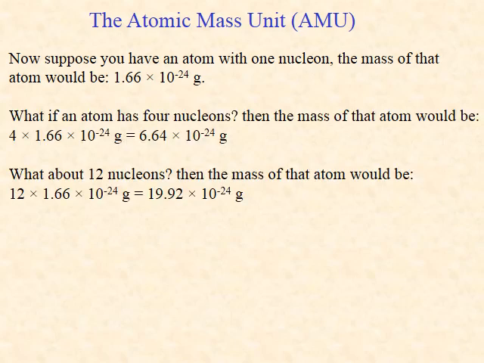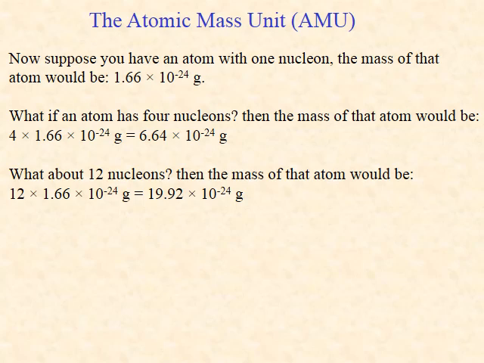For an atom with 4 nucleons, the mass would be 4 times the mass of a nucleon, which is 6.64 times 10 to the minus 24 grams. For an atom with 12 nucleons, the mass would be 12 times the mass of a nucleon, which is 19.92 times 10 to the minus 24 grams.